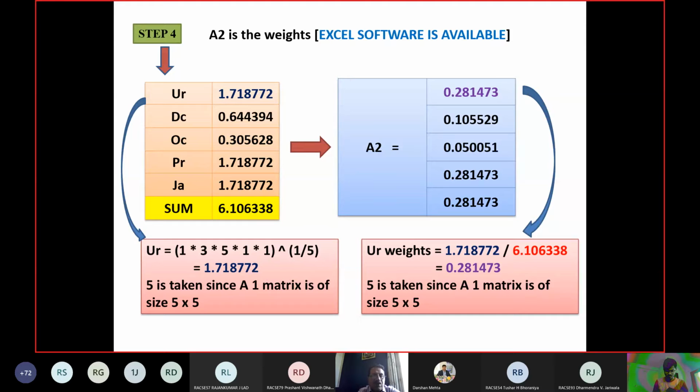Once you have got all the values, you do the sum of that. That comes out to 6.10, right? And then you divide 1.71 by 6.10. Then 0.64 divided by 6.10, 0.30 divided by 6.10, and so on. Then you will get the A2 matrix.